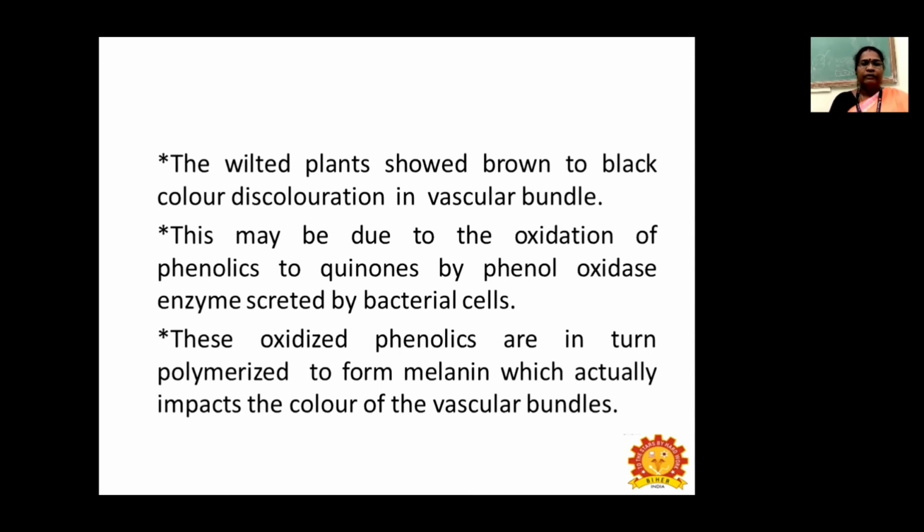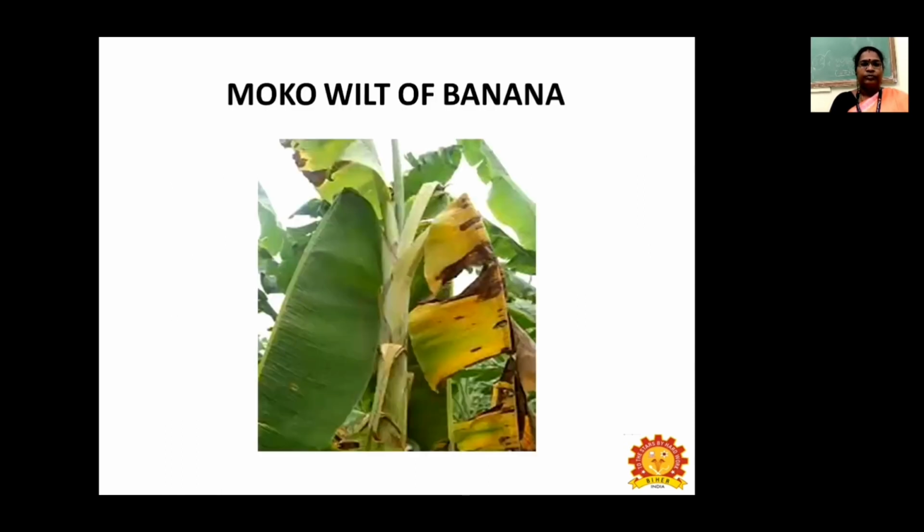The wilted plant will show black discoloration in the vascular bundles, and this may be due to the oxidation of phenolics to quinones by phenol oxidase enzyme secreted by bacterial cells. These oxidized phenolics are in turn polymerized to form melanin, which imparts the color to the vascular bundles. This is the symptom of Moko wilt of banana, which is caused by bacteria.